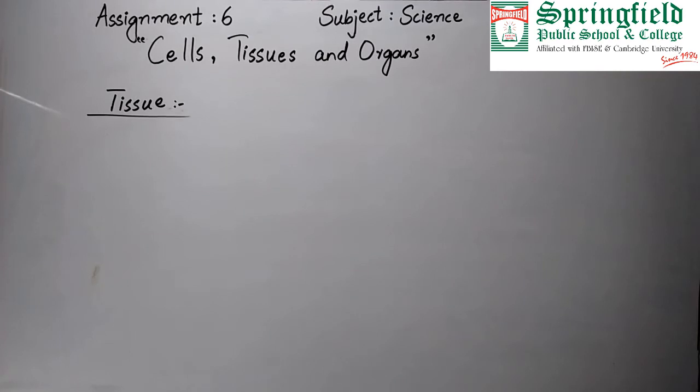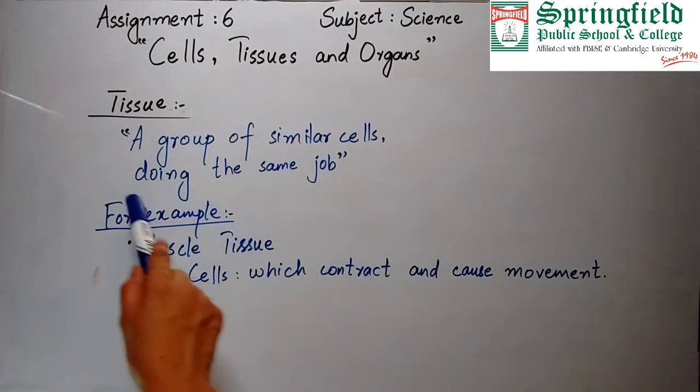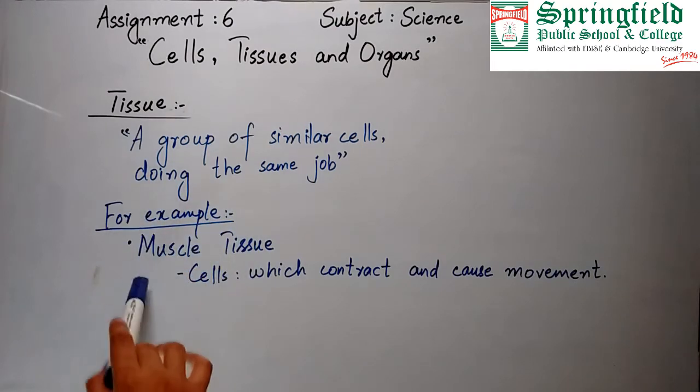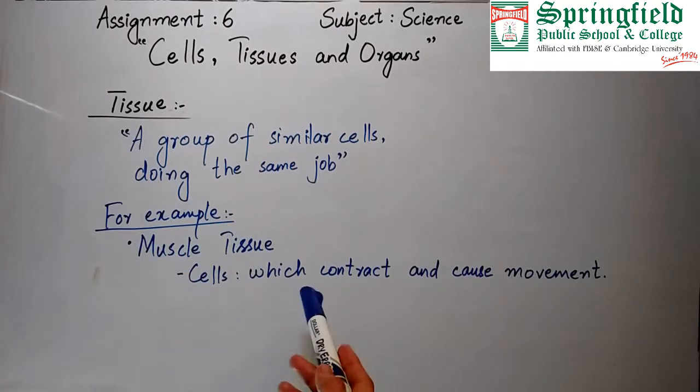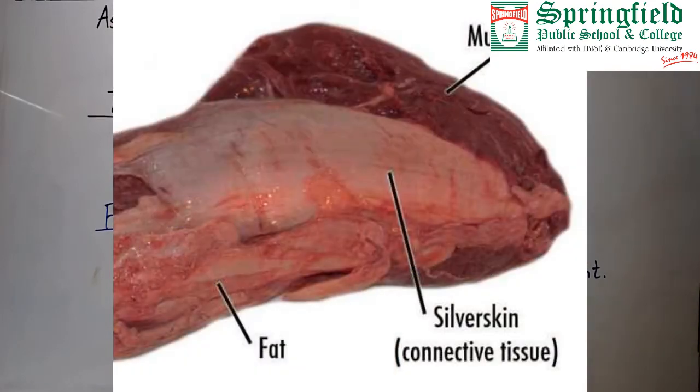So we can say that a tissue is a group of similar cells doing the same job. For example, muscle tissue is made up of cells which have the ability to contract and cause movement. So this is what we say is the function of muscles.